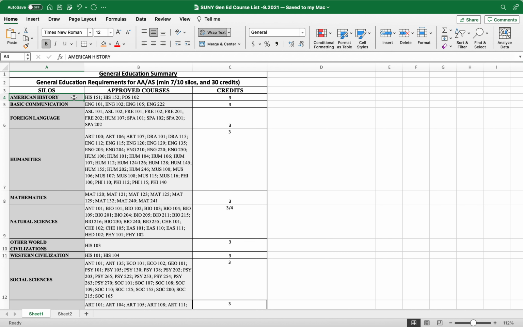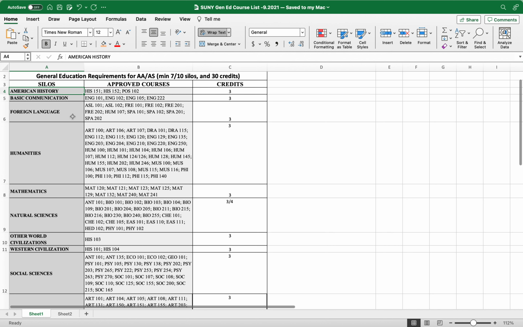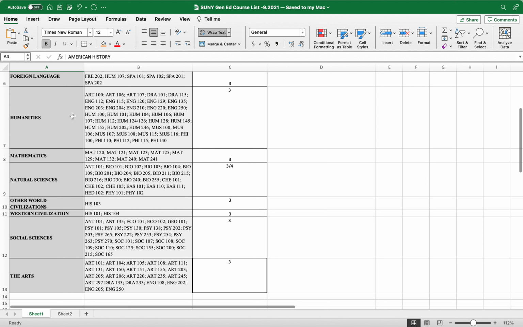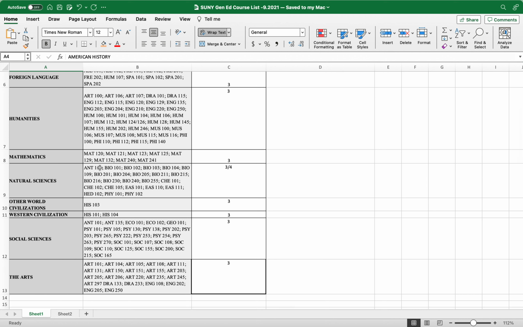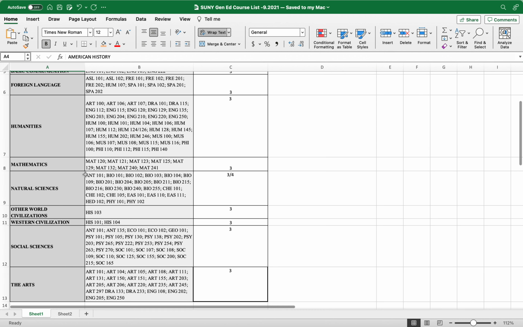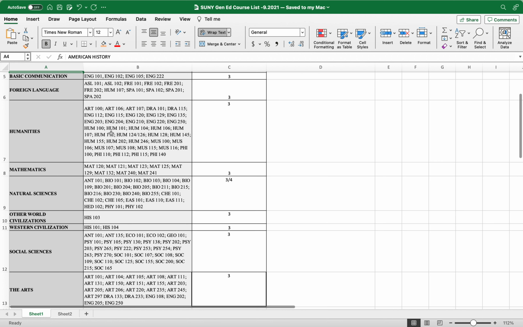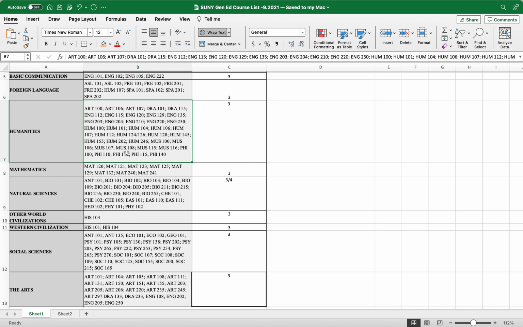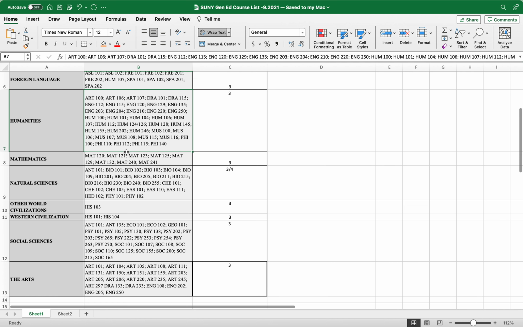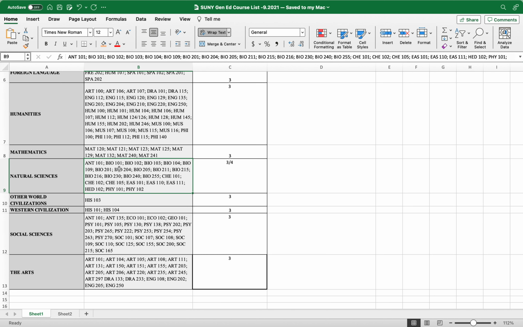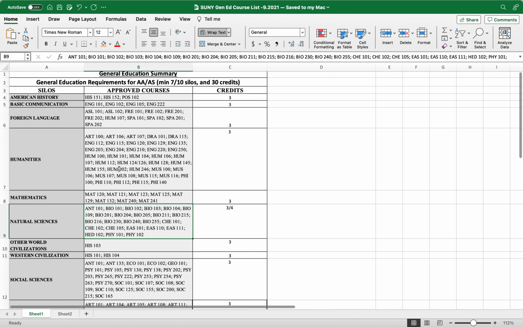The other document you will want to have handy is the current list of approved general education courses by category. Okay, so you all know the categories associated with your departments. Take a look and see if these still apply. And this is what you can use to determine if you're going to make changes or not. So for instance, in the humanities, we have a lot of options. Do all of these still meet the new language or not? Same with natural science and the social sciences.